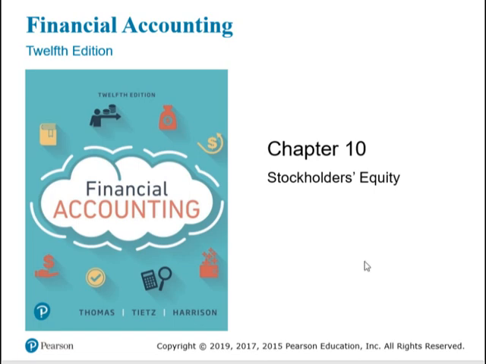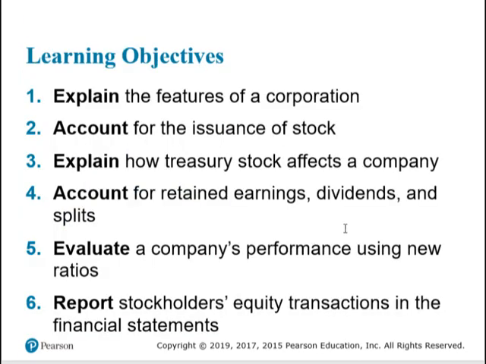And we've made it to the last chapter, chapter 10. This chapter focuses on stockholders' equity. The accounting for stock sales and purchases can be complicated, but it's part of every corporation and thus important for you to understand. We'll discuss the sale of stock and other elements of equity such as retained earnings, paid-in capital, treasury stock, and dividends. We'll also revisit a few of the ratios we discussed in previous chapters and add a few new ones. And we'll end with a discussion of the stockholders' equity section of the balance sheet.